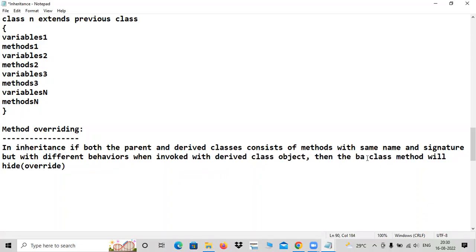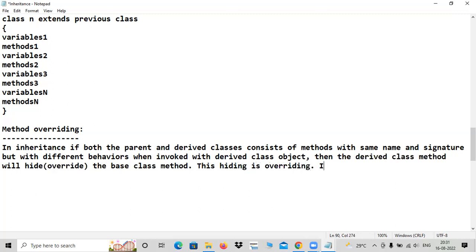Then the derived class method will hide, override the base class method. This hiding is overriding. It is a way to achieve polymorphism. That is the full definition for this.